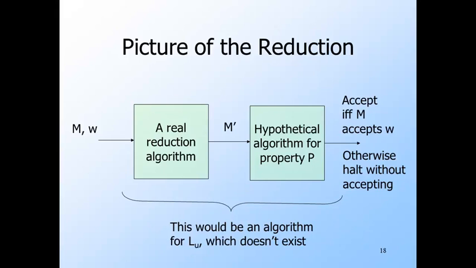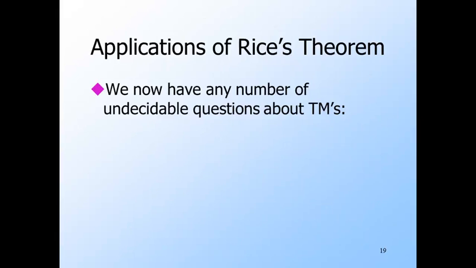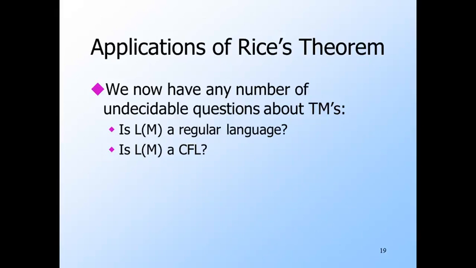Thanks to Rice's theorem, we suddenly have an infinite collection of undecidable problems about the languages defined by Turing machines. Here is just a tiny sample of the questions that are undecidable about Turing machines M. Is M's language regular? Or is it context-free? Does this language include at least one string that is a palindrome, that is, a string that is the same as its reversal?